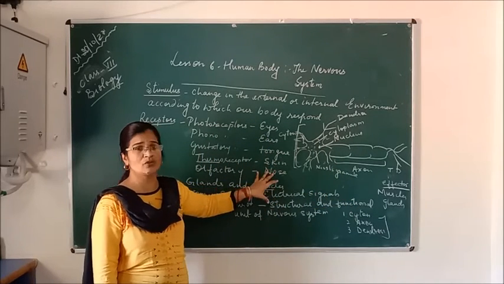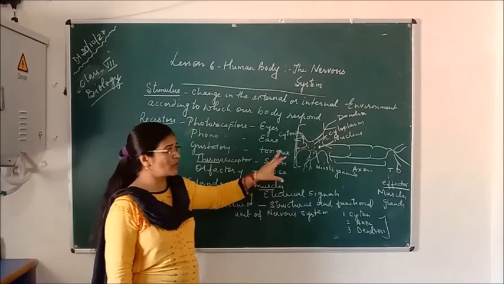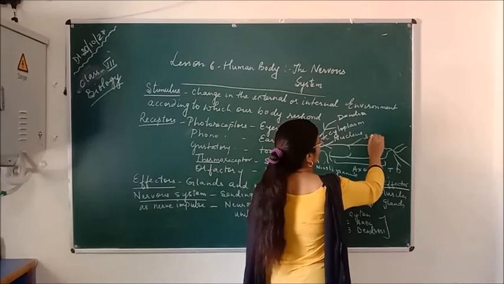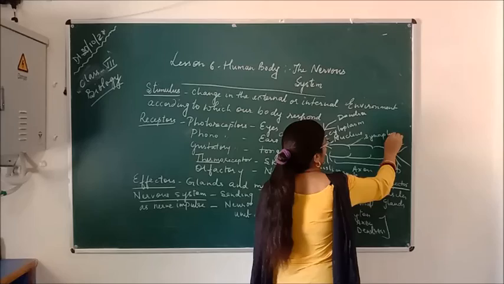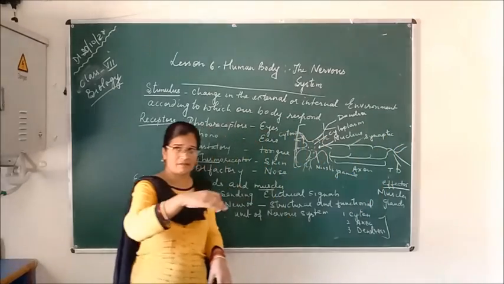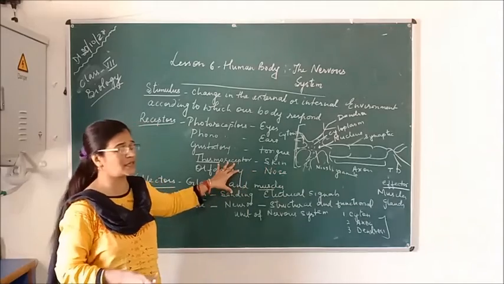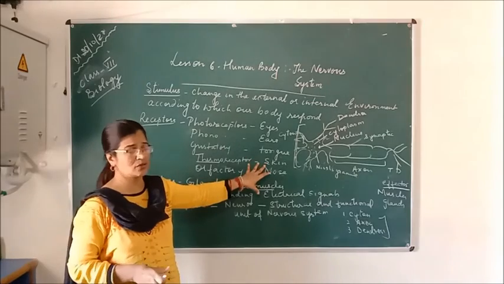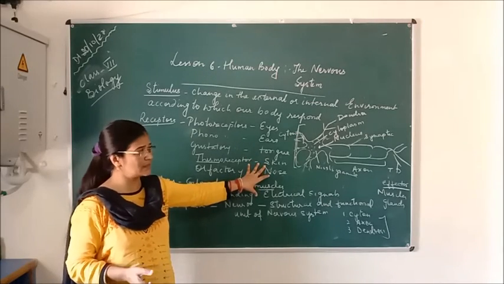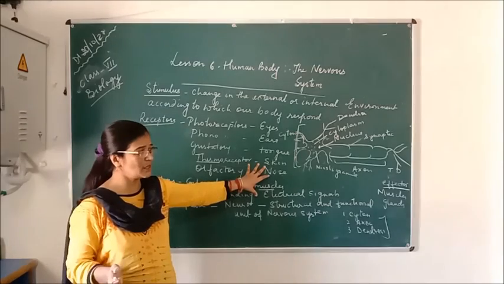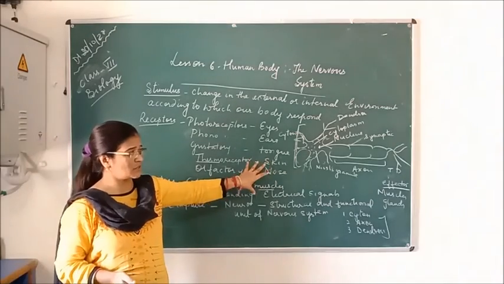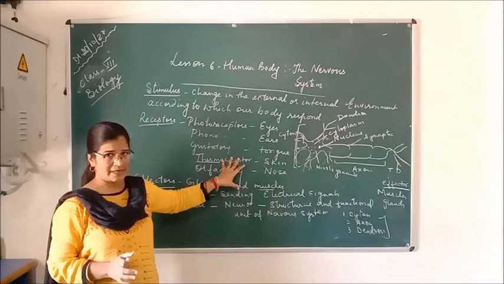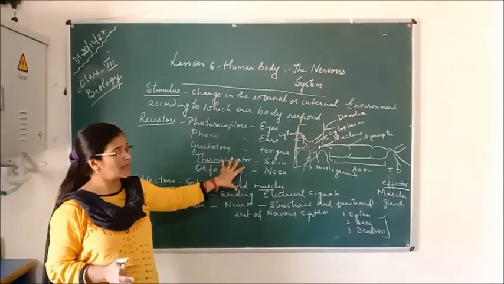In this way the neuron works in our body, and one neuron is connected to another neuron through the synapse. From here one neuron is connected to another, and then to another. In this way millions of neurons are connected with each other and they form a network, and this is how the electrical impulse or the signals are transmitted from one neuron to another. So this is all about the structure of the neuron. In the next class I will teach you about the spinal cord, its structure, as well as the brain.